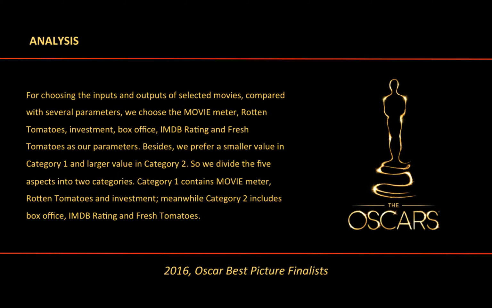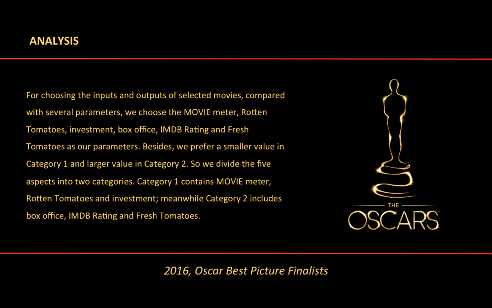For choosing the inputs and outputs of the selected movies, compared with several parameters, we choose movie meter, Rotten Tomatoes, investment, box office, IMDb rating, and Fresh Tomatoes as our parameters, because these parameters are quite famous in evaluating movies.